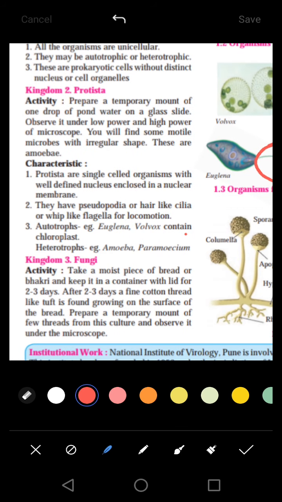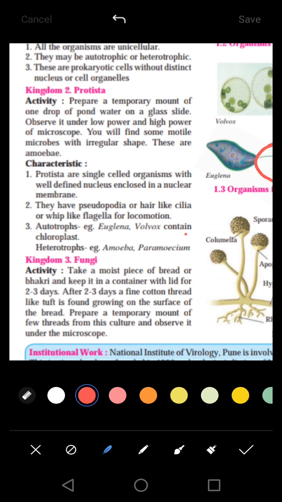Next is autotrophs. Some are autotrophs, that is they produce their own food, and examples are Euglena and Volvox, which contain chloroplast. Chloroplast is a type of cell organelle which you might have studied in plant cell structure in your previous standards. It is used for the production of food, that is photosynthesis occurs in this cell organelle. They might also be heterotrophs. Examples are amoeba and paramecium. So this was about Protista.